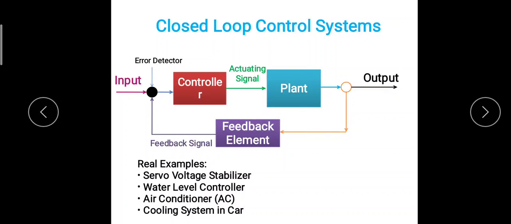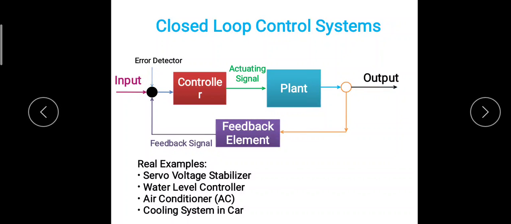Now water level controller is another example of a closed loop system in which there is a feedback signal from the reservoir. If the reservoir is filled with water, then the feedback signal is sent to the input of the controller to stop the motor pump. If the reservoir is unfilled or half filled, it will send the feedback to run the motor pump until the reservoir is filled.